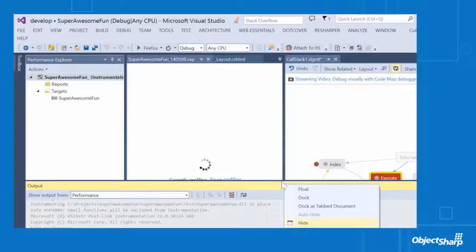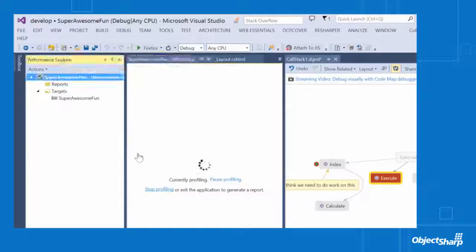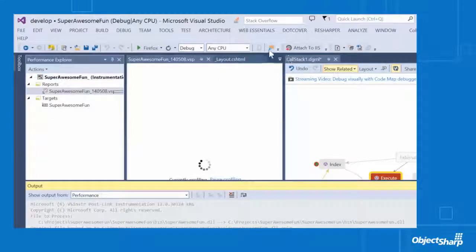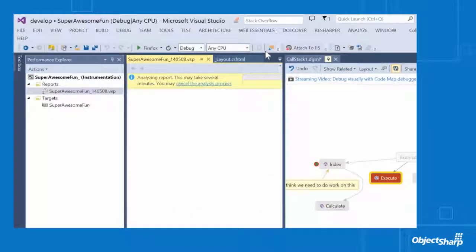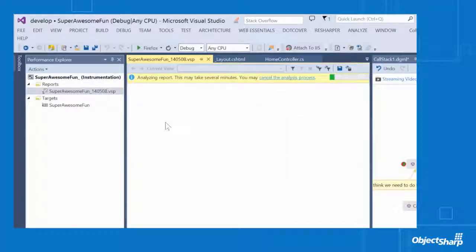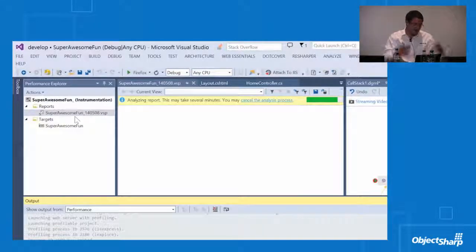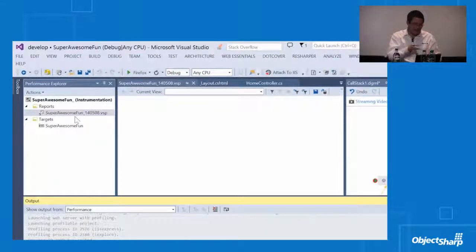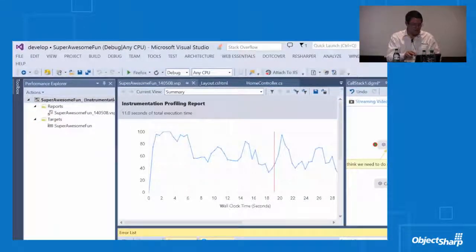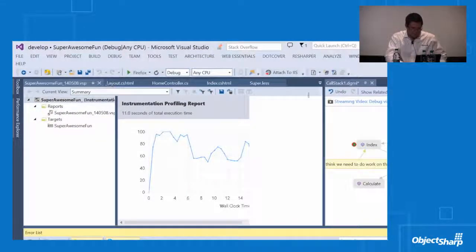And once it does, I can just tell it to go ahead and stop profiling and collect that data and give me a report, and then tell me where the hot button issues are. So in this case, we're running a little short on time, and we've got to get this code checked in. So I'm going to go ahead and see what it highlights right out of the gate. This is going to take a second or so for the analysis to run. Again, obviously the more layers you cross, the more data it's collecting. I ran it in really detailed instrumentation mode, but if you want just a quick sample, there are a couple of other modes that are worth playing with.